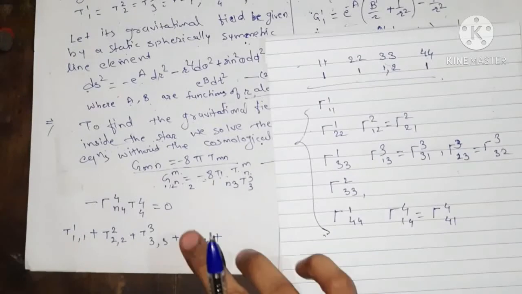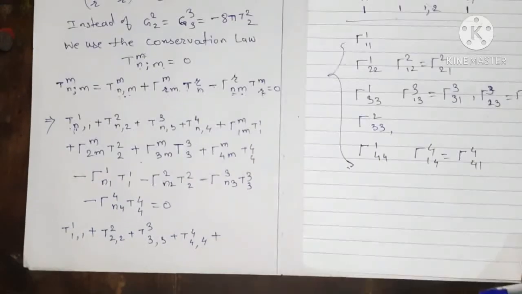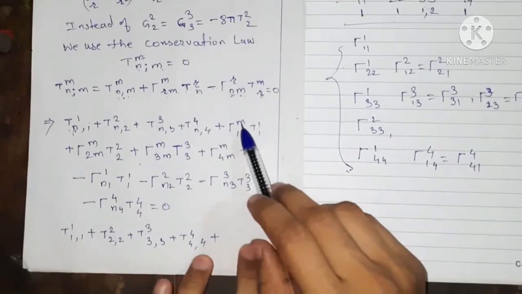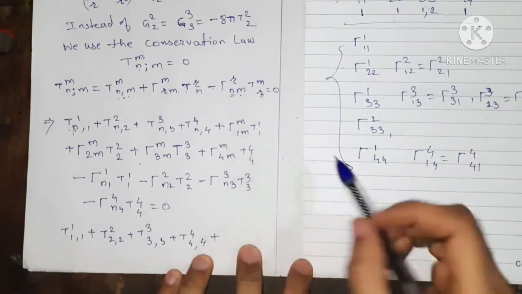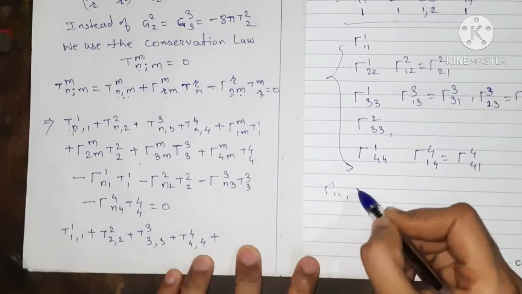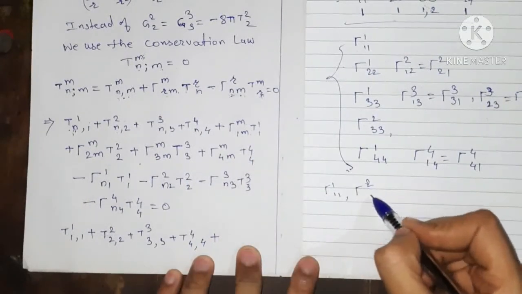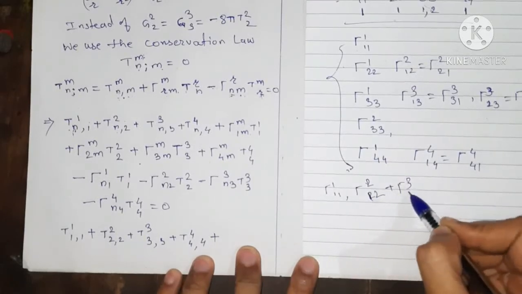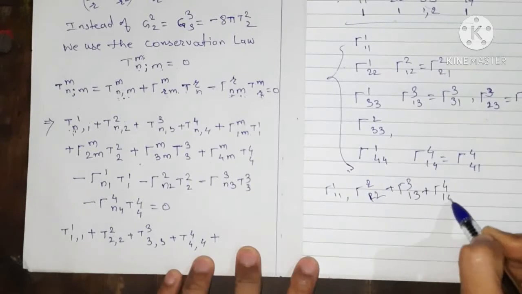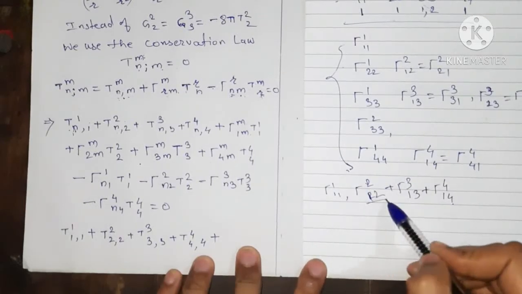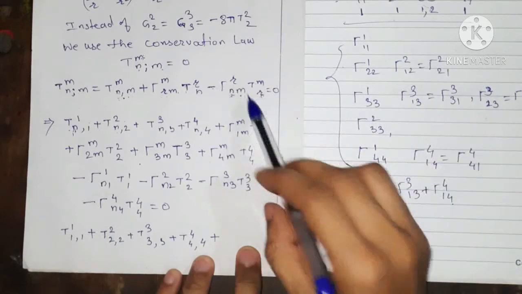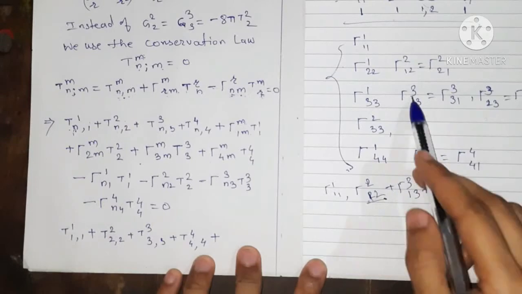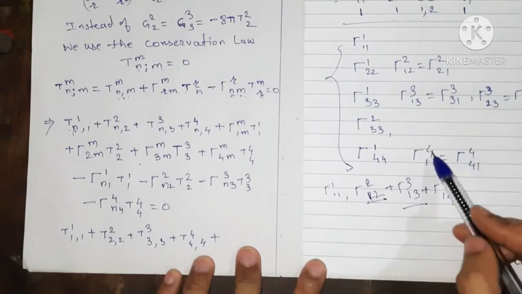So we write here for this, if we vary this m, m can take the value 1, then we have gamma 1 1 1. When m takes the value 2, gamma 2 1 2 is here, plus gamma of 3 1 3 is here, plus gamma of 4 1 4 is here. So m is varying, and 2 1 2 is present, 3 1 3 is also present, 4 1 4 is also present.